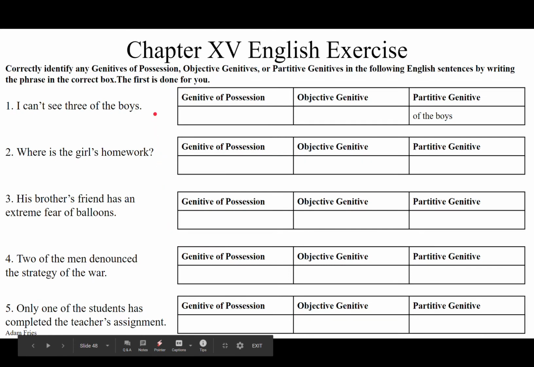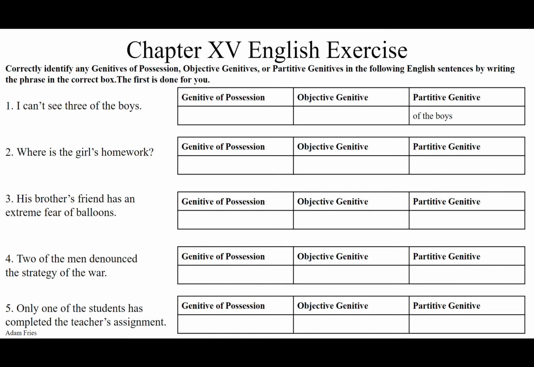Let's practice. Correctly identify any genitives of possession, any objective genitives, or partitive genitives in the following English sentences by writing the phrase in the correct box, and the first has been done for you. Number 1, sententia prima. I can't see 3 of the boys. I am the subject. I cannot see. I am unable to see 3. 3 is the direct object. It's 3 out of the boys. 3 of the boys. So 3 would be the direct object, tres, and of the boys is a partitive genitive. There's a whole group of boys, and we just want 3 out of them.